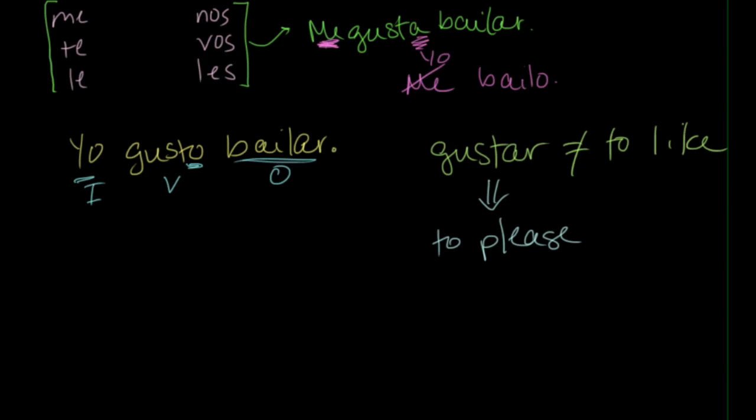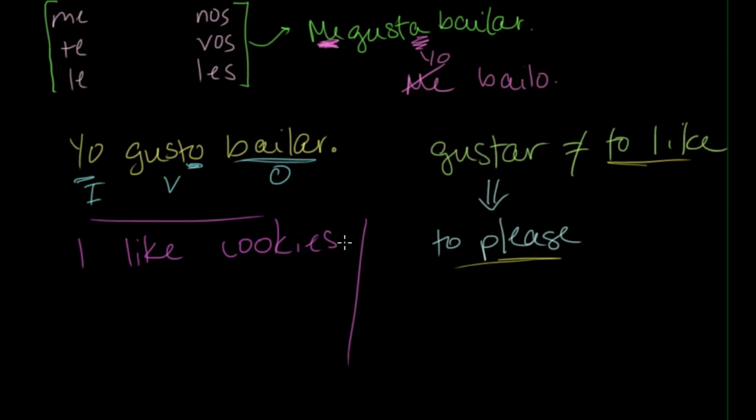And if you think about it, anything you use to like with, you can also use to please with. So this isn't really a dramatic shift in things, but it does make using gustar a little bit complicated. So let's look at it in English first. Say you have a sentence, I like cookies. Now in this sentence, we have our verb like, and I is our subject. I is performing the action of liking, and cookies is the object because it is the thing that is being liked. Now if we rewrite this sentence with to please, but keeping the meaning the same, we would have cookies please me.